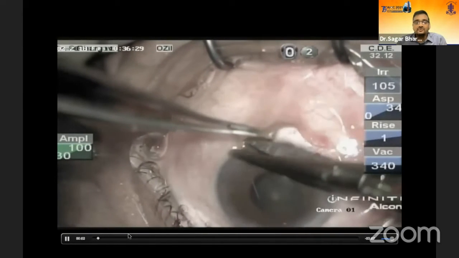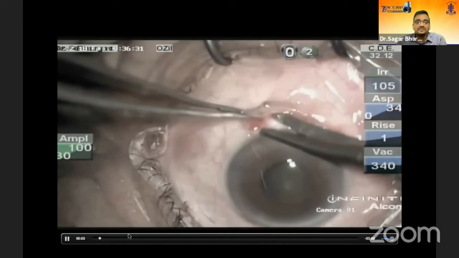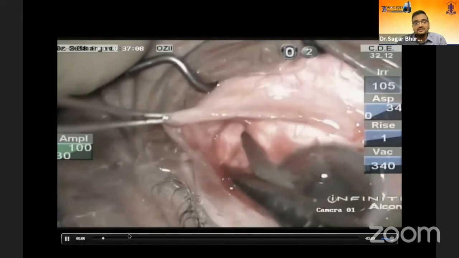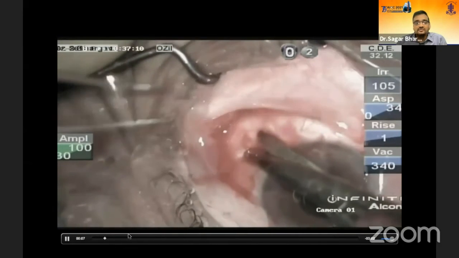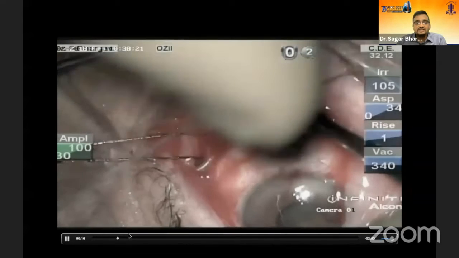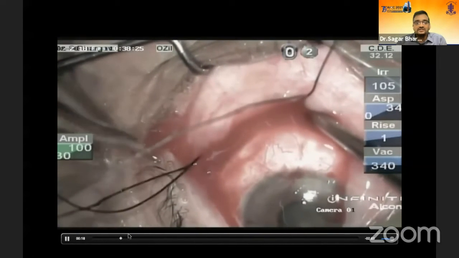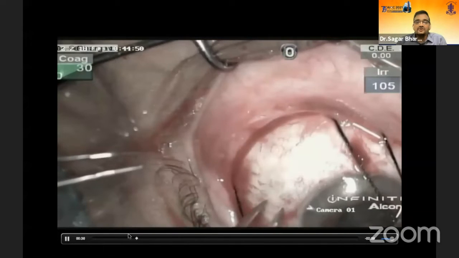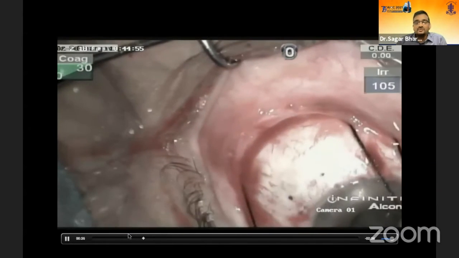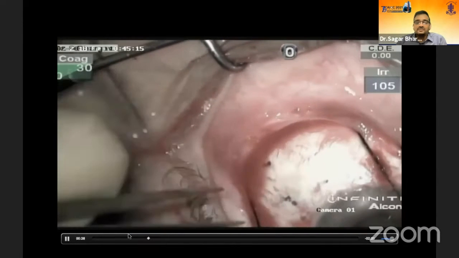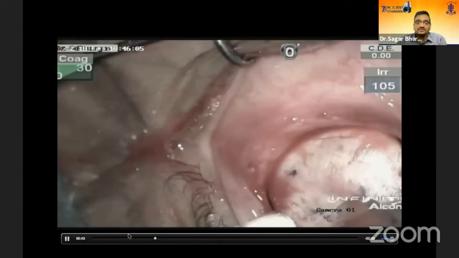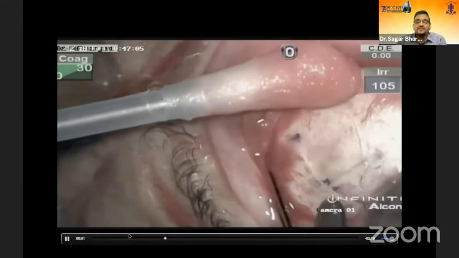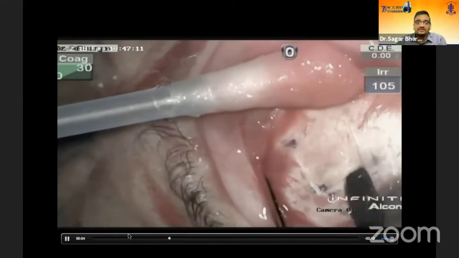So as we can see here, we are going to do a technique called sclerotomy. Here we are hooking the inferior rectus and the medial rectus. We are going to do this in the inferior nasal quadrant. This is a single quadrant sclerotomy that we are doing. A 2 millimeter marking is done from the limbus, and then a 4 millimeter scleral marking is done, where we fashion out a 4 by 4 millimeter scleral flap.